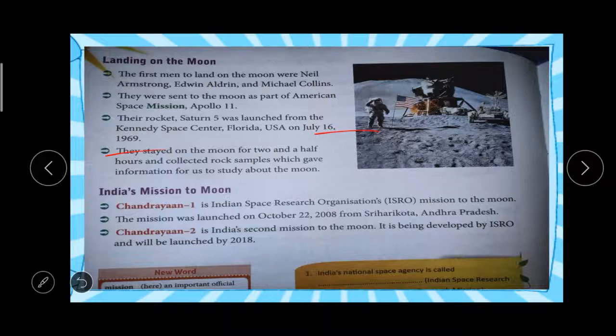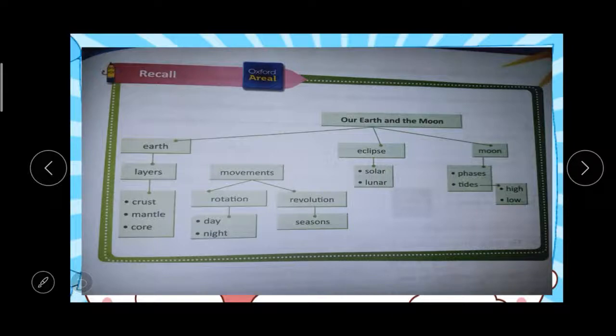So we have completed our chapter. First, let us recall the topics we have learned in this chapter, Earth and the Moon. First we learned about the earth and the layers of the earth: crust, mantle and core. Then movements: rotation of the earth causes day and night, and revolution causes seasons. Then eclipses, the two types being solar eclipse and lunar eclipse. Then moon phases and tides, high tide and low tide.